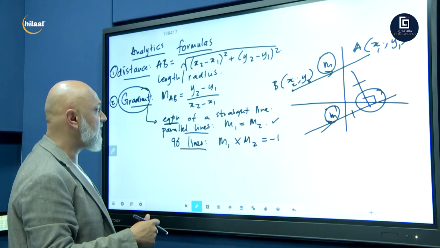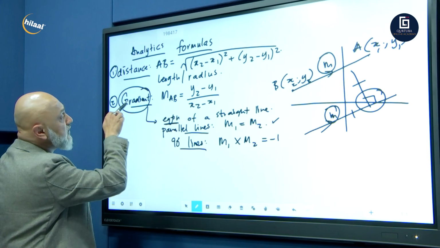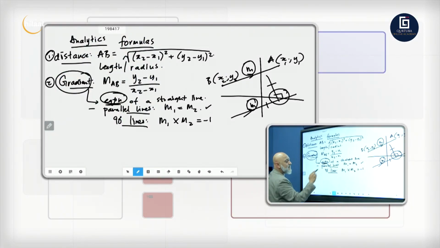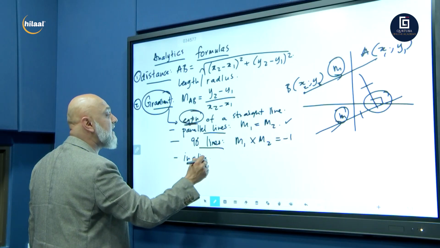You know these formulas. You've been shown this. So again, just a quick recap. Where do we use the gradient formula? To find the equation of a straight line. For parallel lines, the two gradients are equal. For perpendicular or 90-degree lines, the gradient of the one line multiplied by the gradient of the second line is equal to -1.